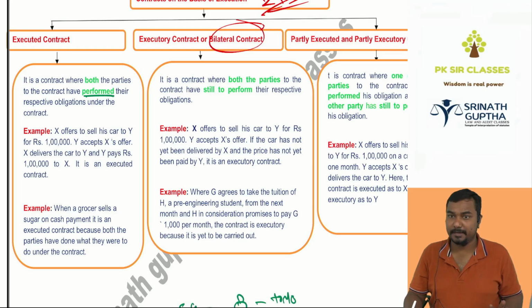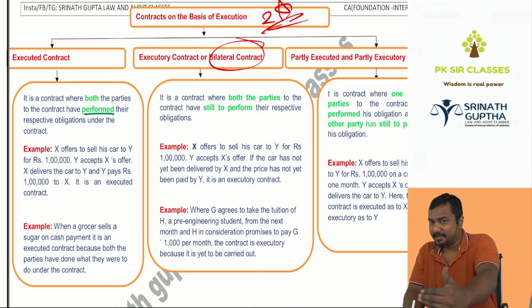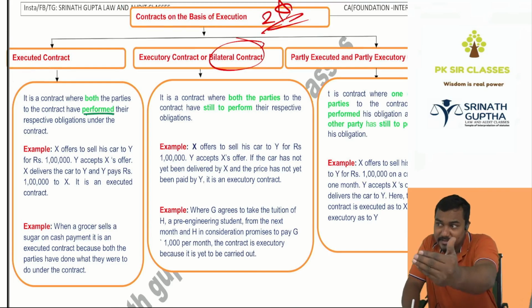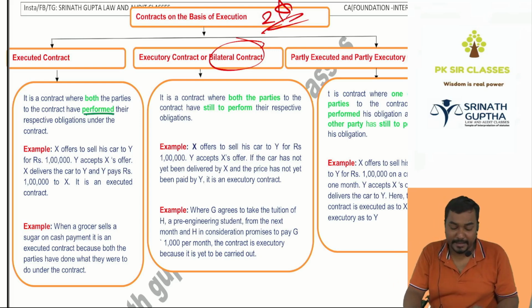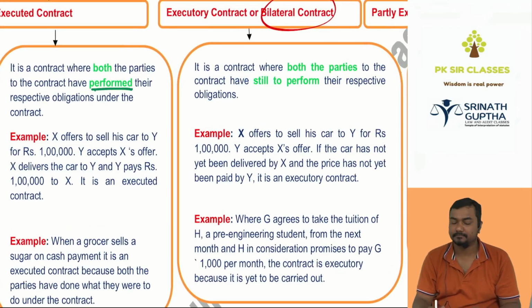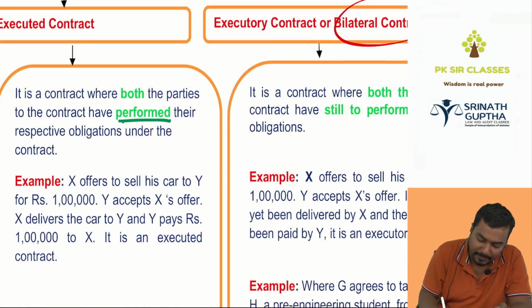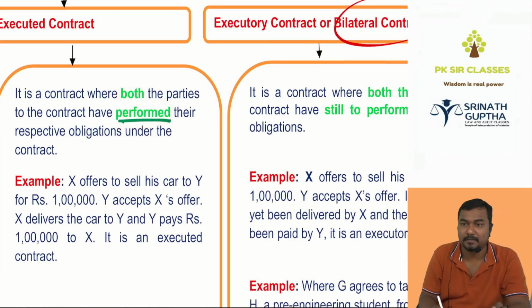Both obligations are pending. I gave the car yesterday. My duty is done. He will give the money tomorrow. His obligation is pending. Partly executed, partly executory. This is called unilateral. Executed contract is a contract where both the parties already performed their respective duties.